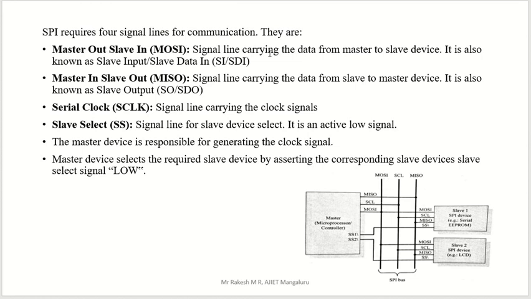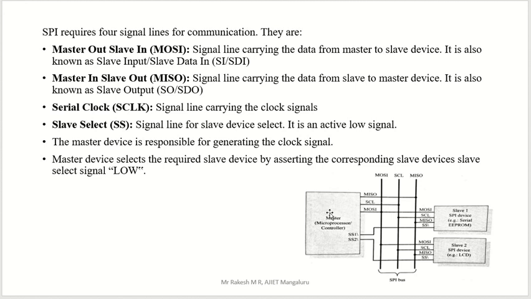It is the signal line carrying the data from master to slave device. Here we have the master, here we have the slave. One condition is that only one master is active at a time, but many slaves are active at a time. The signal line carries the data from master to slave.